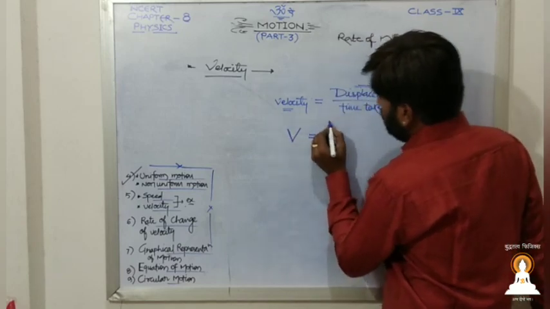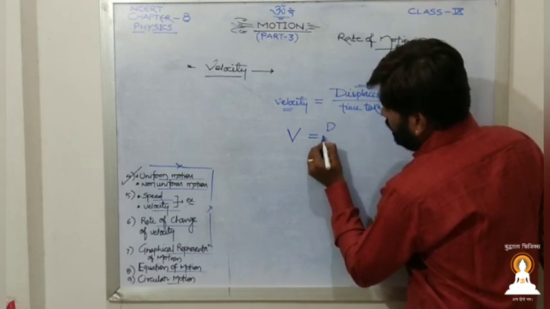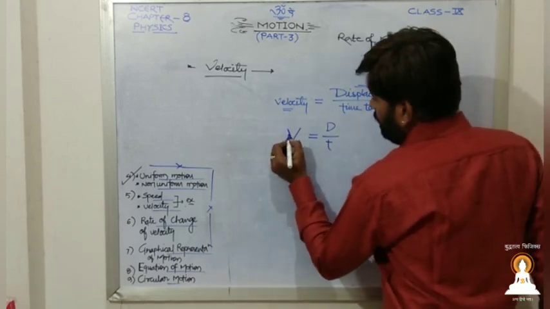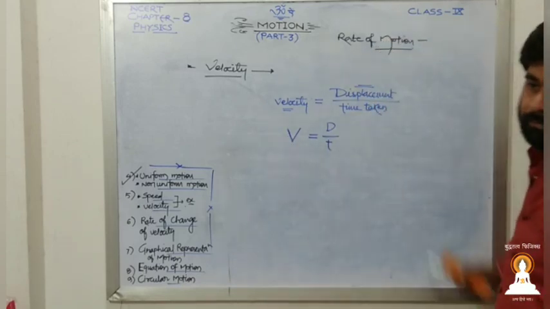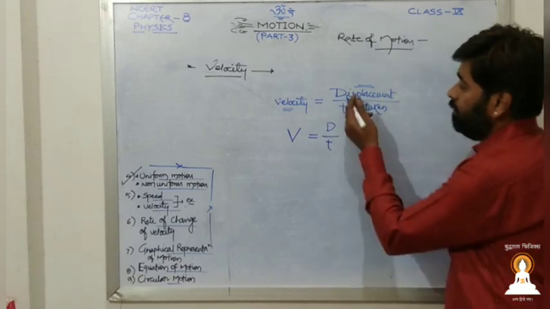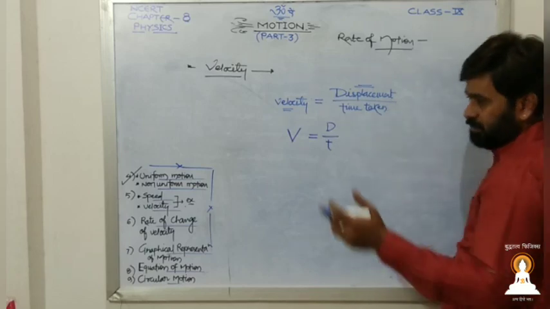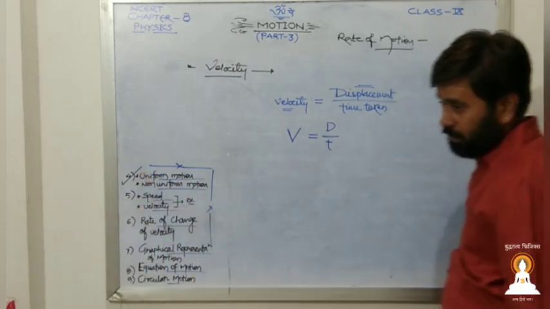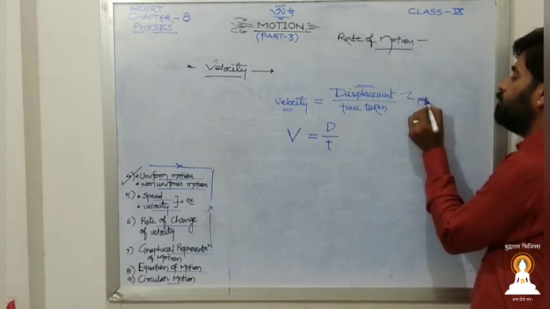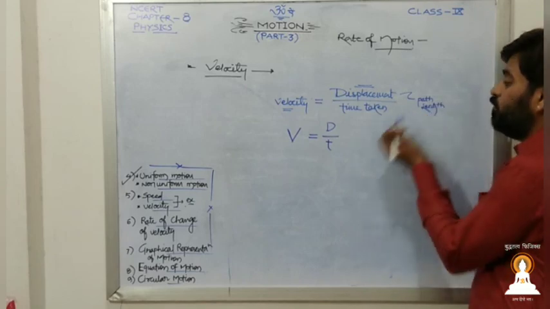So this is again what? Displacement. Let us take it as a capital D, and time taken is T. Irrespective of whether it is displacement or distance, regarding the unit, they both belong to the same family. Ultimately you are covering the path length, so the units are the same.